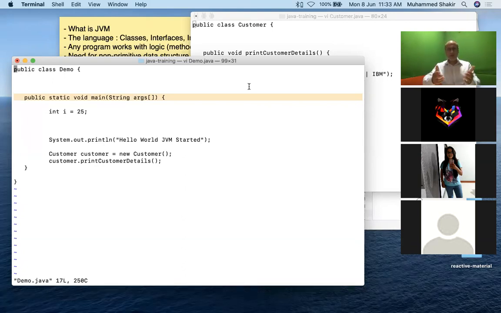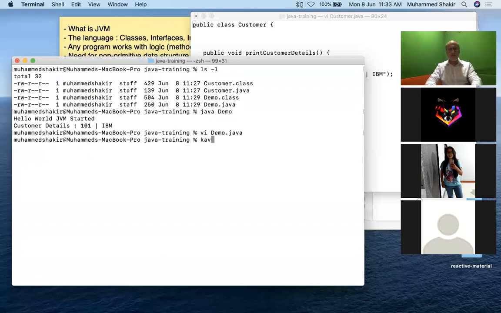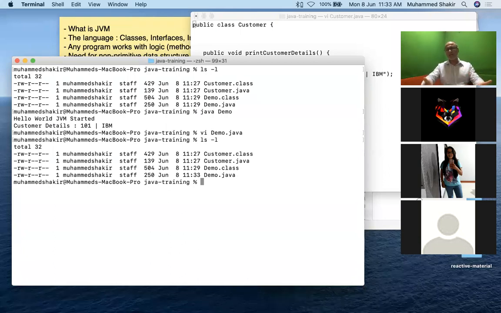Absolutely not. See, I did not use any IDE. I have used a plain simple VI editor. On Windows, you could have used a notepad editor. You could have used a text edit editor. You could have used textpad or whatever. It's just that you must have a .java file. You can say ls minus l. This is how you do the listing. As in case of your Windows, you say dir. Here I will say ls, listing of the files that are there in that folder.